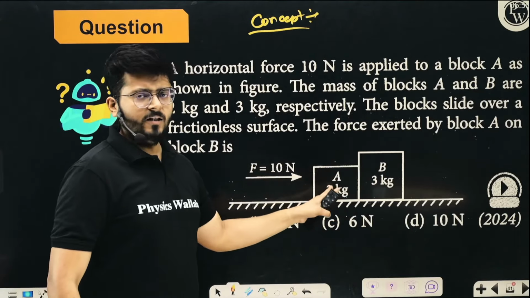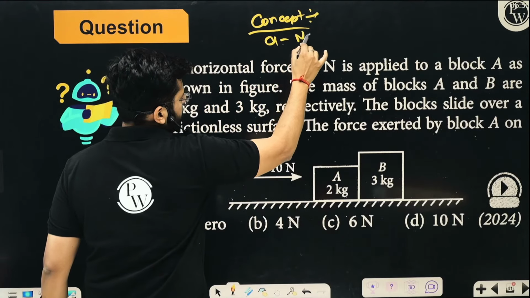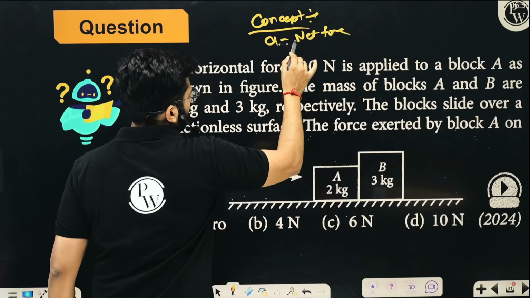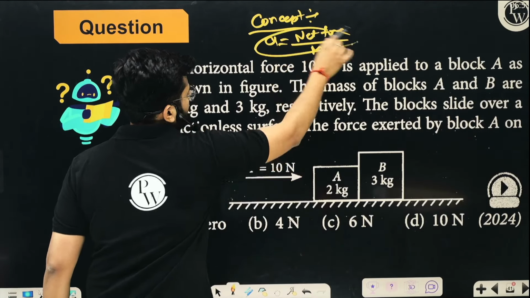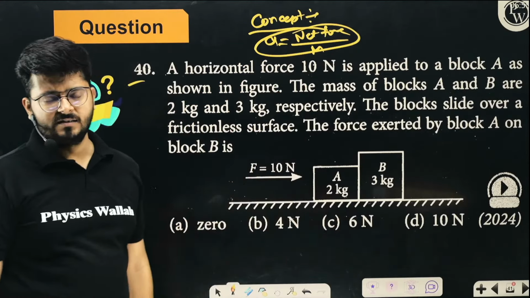Now consider the FBD of both the blocks, right? So acceleration is net force upon total mass. When the whole system is moving as one, acceleration will be net force upon total mass, right?